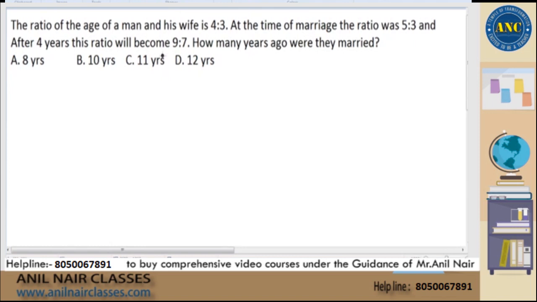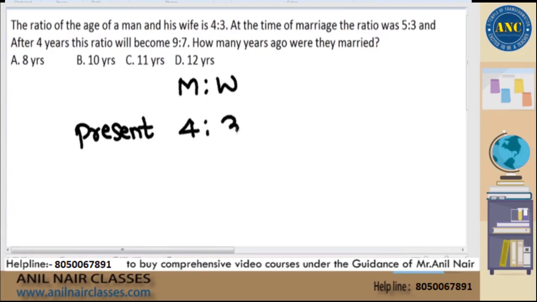Listen to this carefully. The first statement is, the ratio of ages of man and his wife is 4:3. There are 2 people, man and wife. That means the present age ratio is given as 4:3. The present is nothing but the right now scenario. I will call it the 0 level scenario. That's the first update.